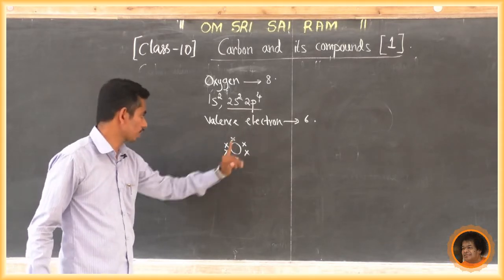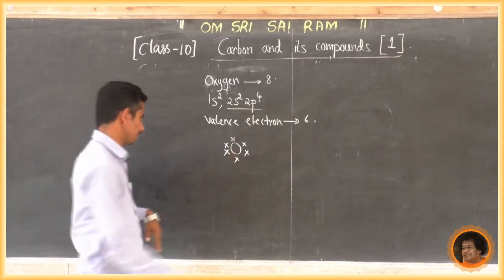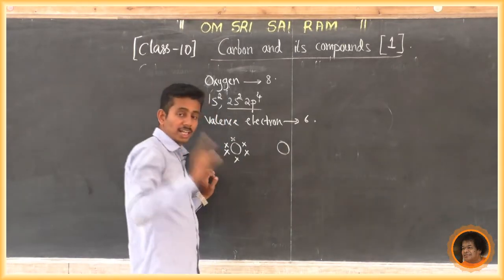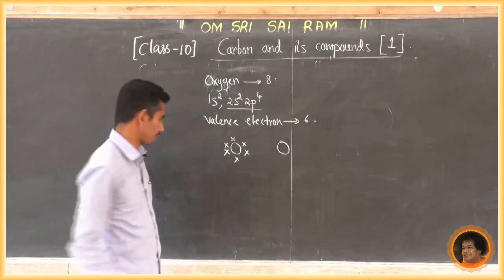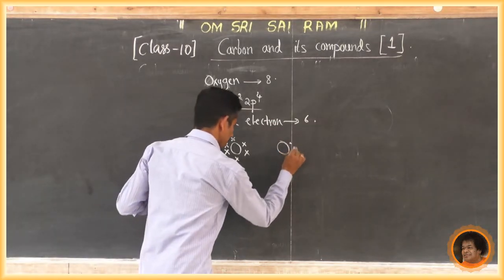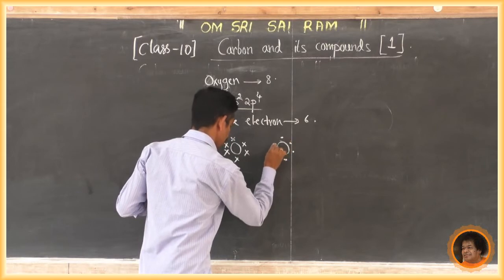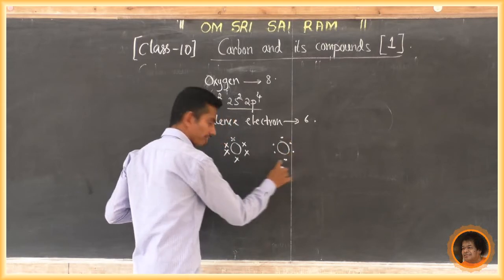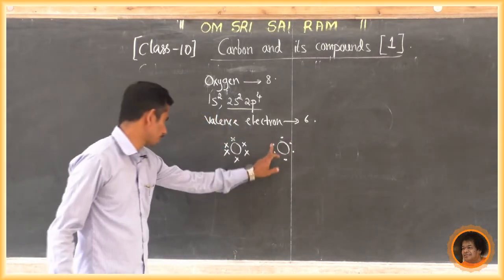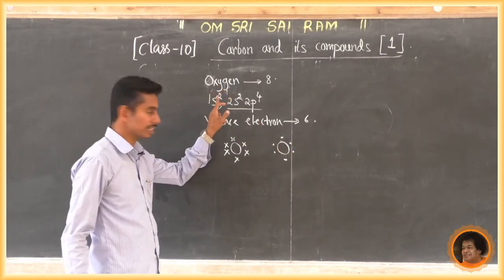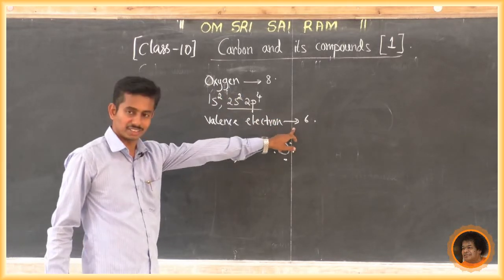This is one oxygen. Another oxygen also contains 6 valence electrons. Just mark the dots, 1, 2, 3, 4, 5, 6. Why? Because the valence of oxygen is 6.